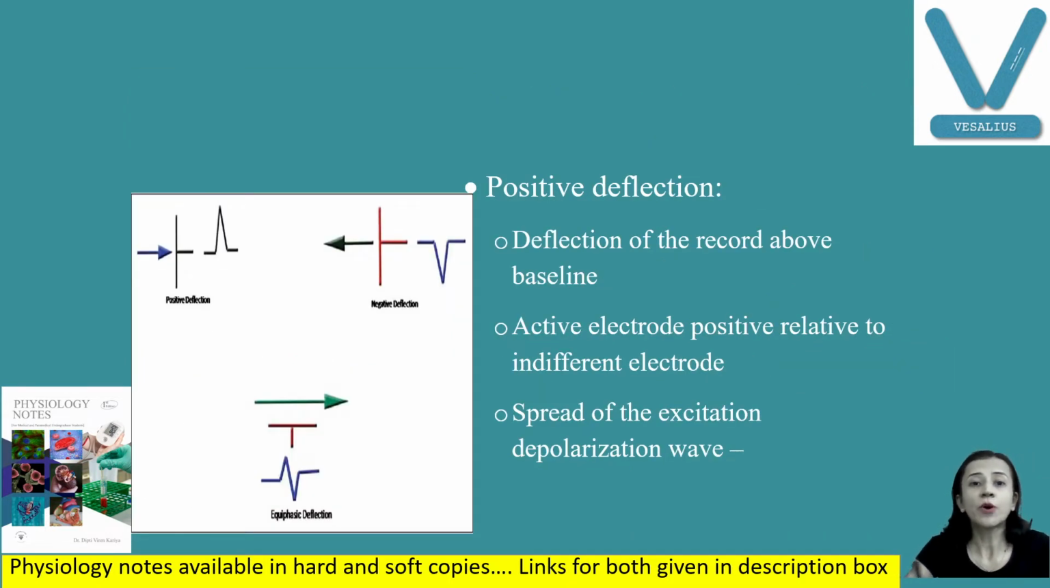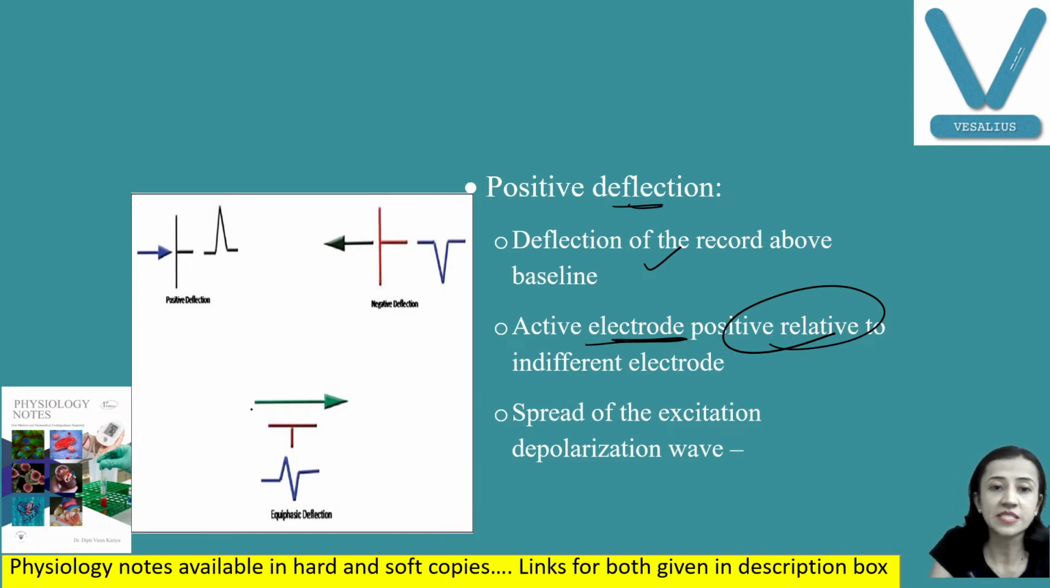Now there are positive and negative deflection you find when you are recording ECG. You can see here this one. So what is positive deflection? Any deflection on the record above the baseline is positive. Why do you have positive deflection? When active electrode is positive as compared to indifferent electrode, you will find this kind of positive deflection. And when the spread of excitation, or you can say this depolarization wave, spreads towards the positive electrode, again you will get the positive deflection.